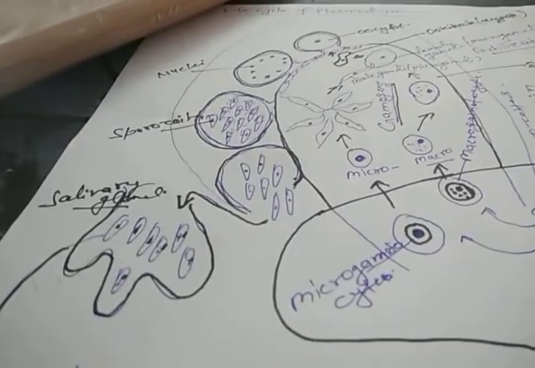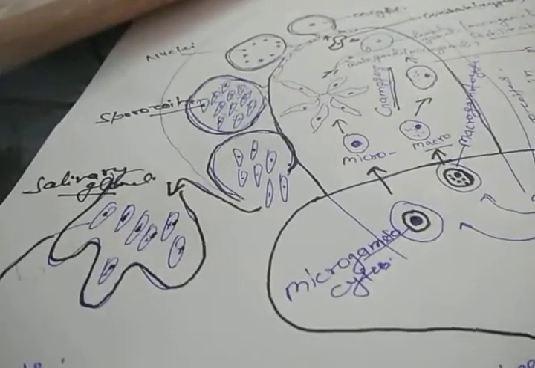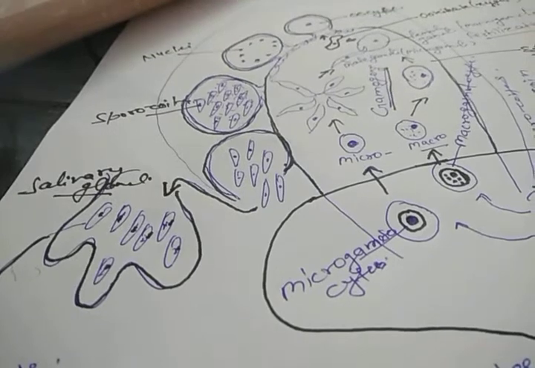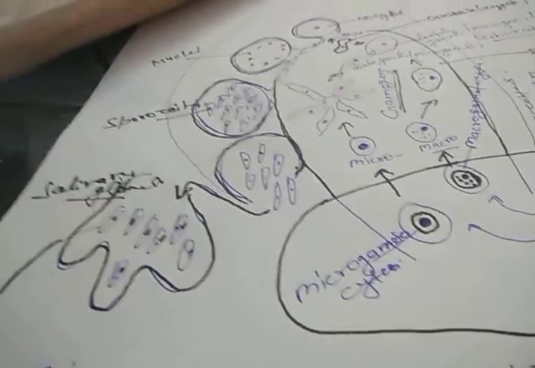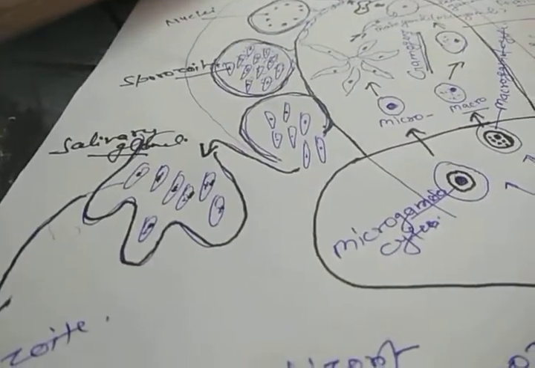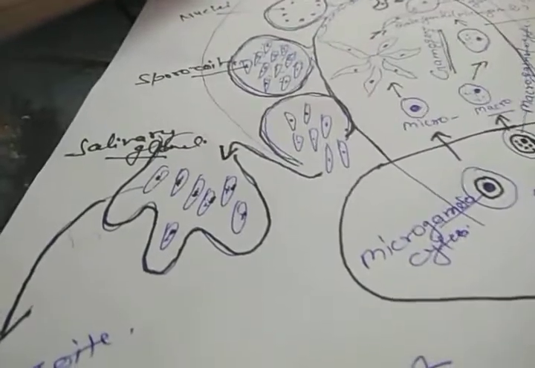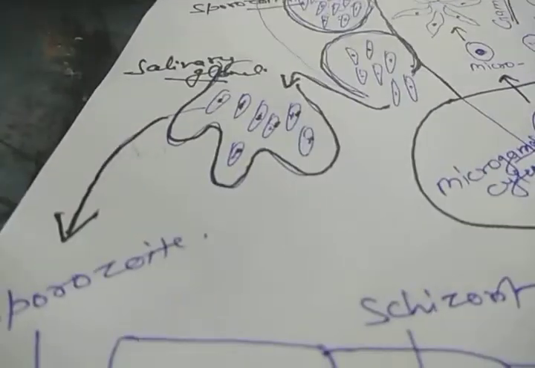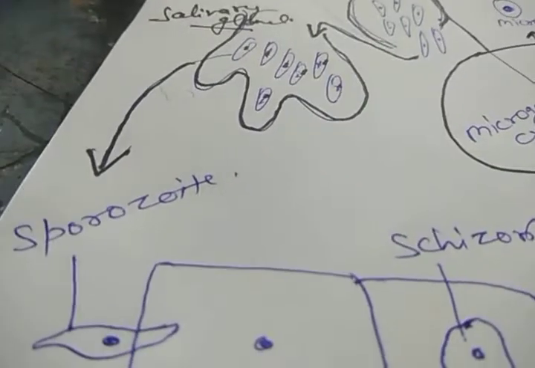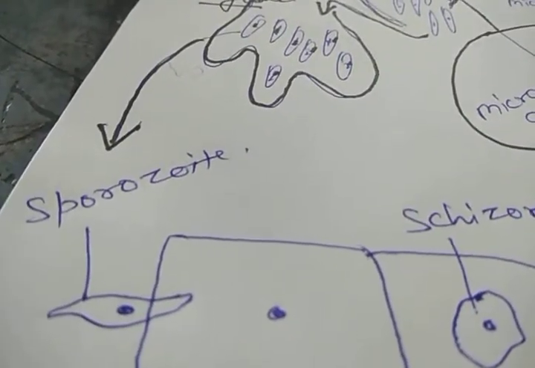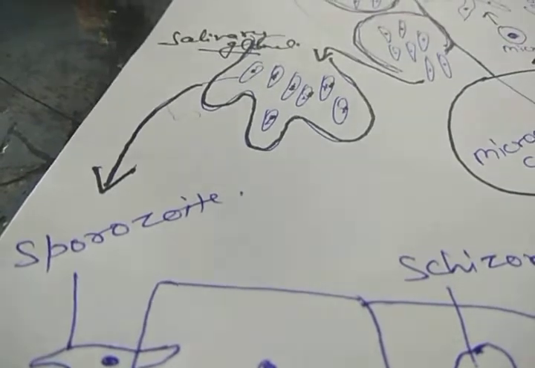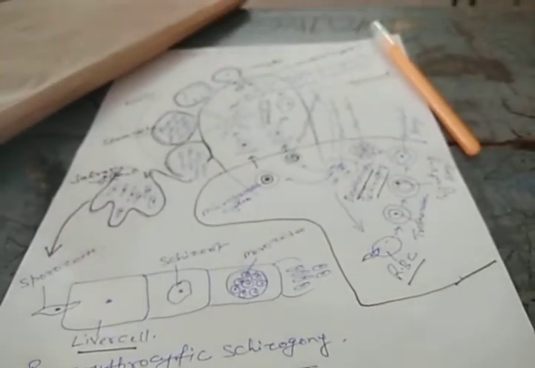And then again multiple fission occurs, and that process is called the sporogony, in which many sporozoites are produced, and now these sporozoites are stored in the salivary gland, and when that infected female Anopheles mosquito sucks the blood of a healthy person, the sporozoites enter into the human body. So this is the life cycle of Plasmodium. Thank you.